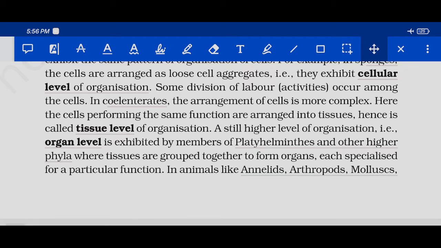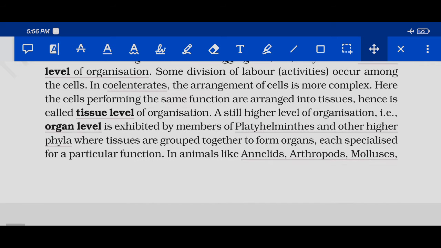A still higher level of organization, that is organ level, is exhibited by members of Platyhelminthes and other higher phyla, like Aschelminthes, where tissues are grouped together to form organs, each specialized for a particular function. Okay, in phyla like Platyhelminthes and Aschelminthes, there is organ level of organization, where tissues are grouped together to form an organ. So one organ is formed by groups of tissues, and that one organ is specialized to do one function. This is called the organ level of organization.